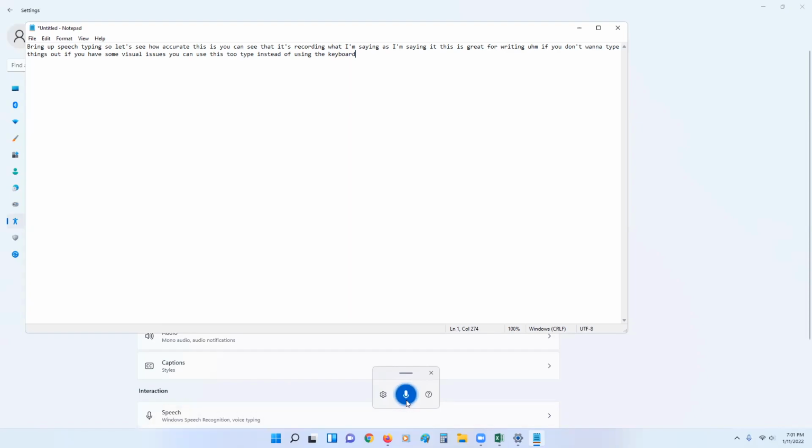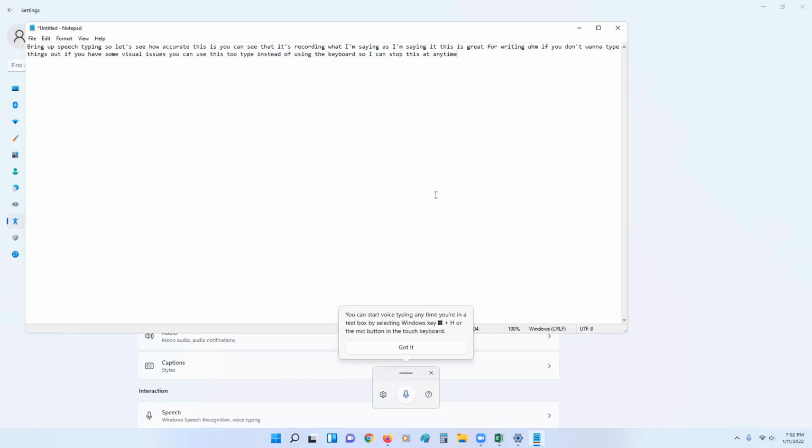I can stop this at any time by pressing the microphone. So now it's done. And again, if you are using an Apple keyboard, the command button and H is what you want to press instead of the Windows key and H.